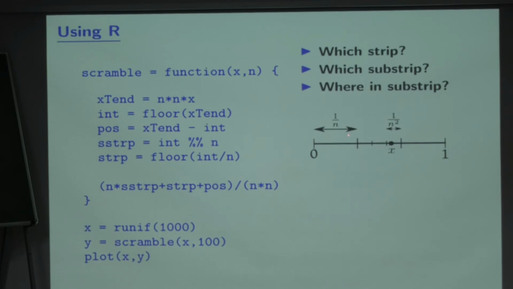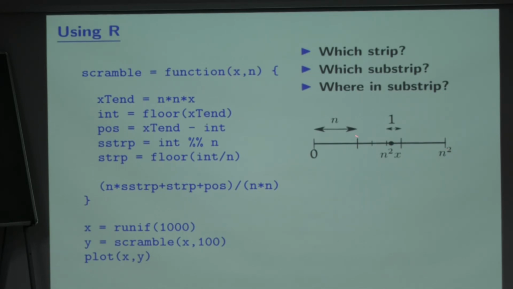Now it is somewhat difficult to work with all these fractions, 1 over n, 1 over n squared, etc. So I will simplify life by multiplying everything by n squared, so that the range 0 to 1 becomes scaled to 0 to n squared. Then each strip is of length n. Earlier each strip was of length 1 over n. I multiplied everything by n squared, so this becomes n, this becomes 1, and x becomes n squared times x. So first I will do that. That's exactly what I have done.